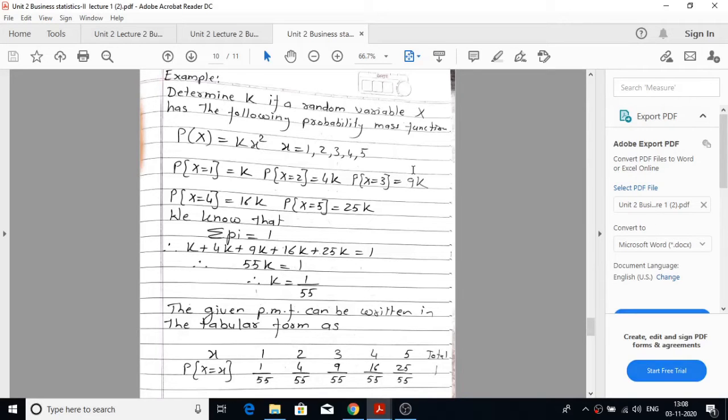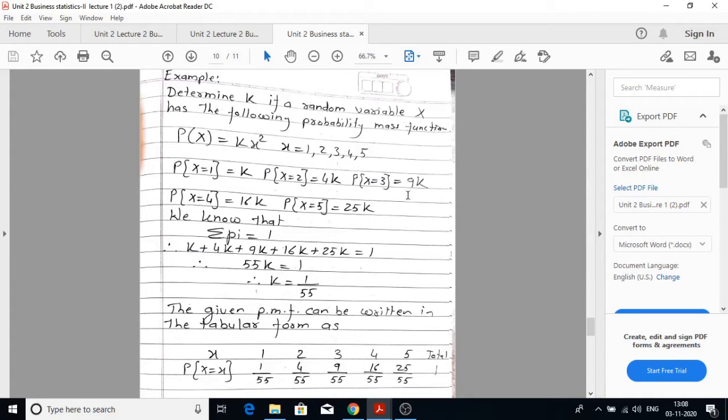Example. Determine k if a random variable x has the following probability mass function. P(x) is given as kx square. The values of x are 1, 2, 3, 4, 5. So we can find the probabilities as probability x is equal to 1 is equal to k. Probability x is equal to 2 is nothing but 4k. We will replace the value of x as 1, 2, 3, 4, 5.